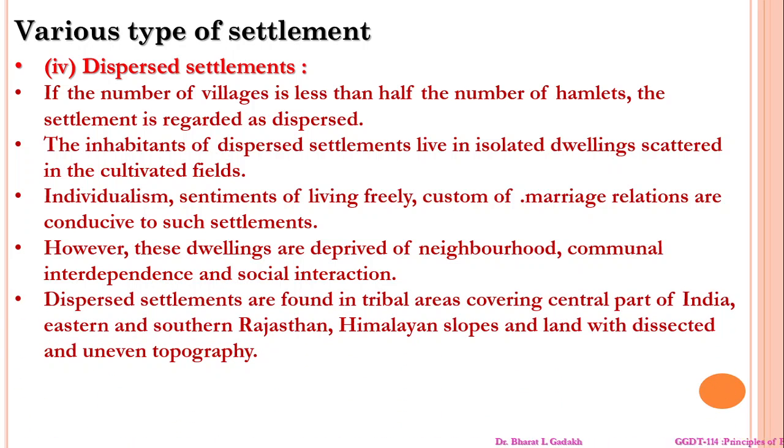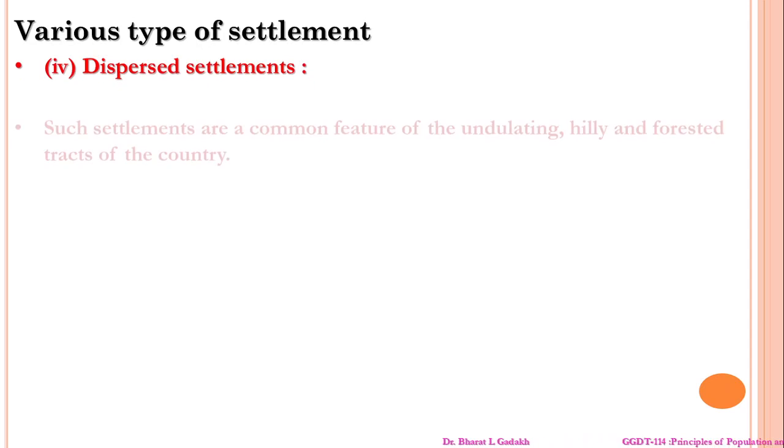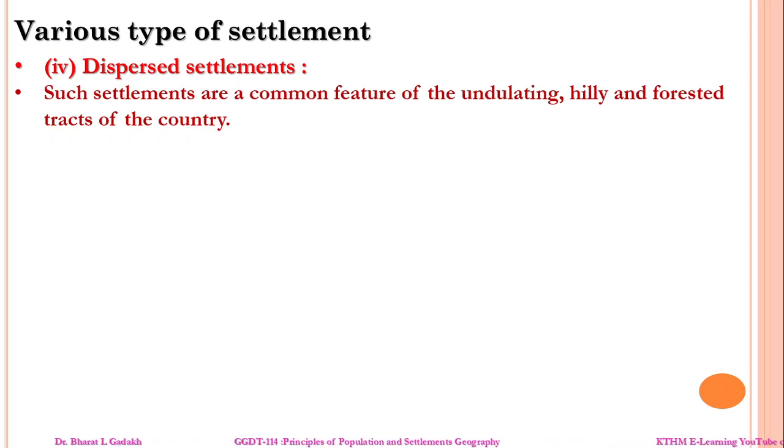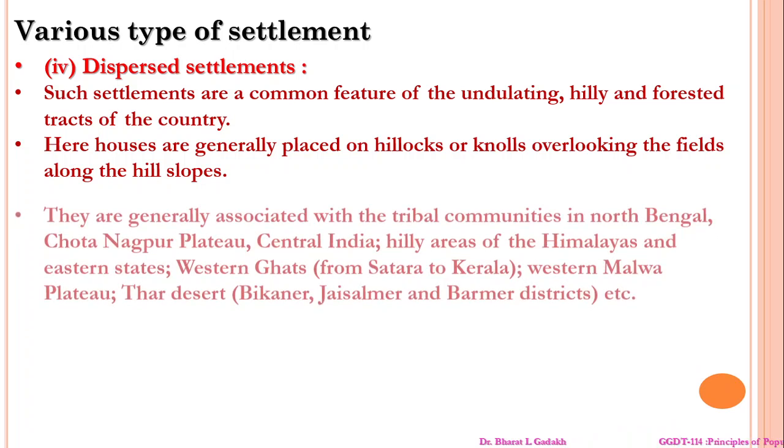Dispersed settlements are found in the tribal areas covering the central part of India, eastern and southern Rajasthan, Himalayan slopes, and lands with dissected uneven topography. Now, homesteads or farmsteads in the wheat production area of Punjab, Haryana, and western Uttar Pradesh also belong to this category. Now, this one is very important here. Such settlement is a common feature of the undulating, hilly and forested tracts of the country. Here, houses are generally placed on hill rocks overlooking the fields along the hill slopes.